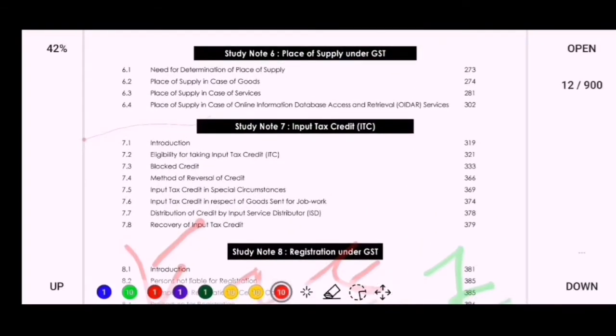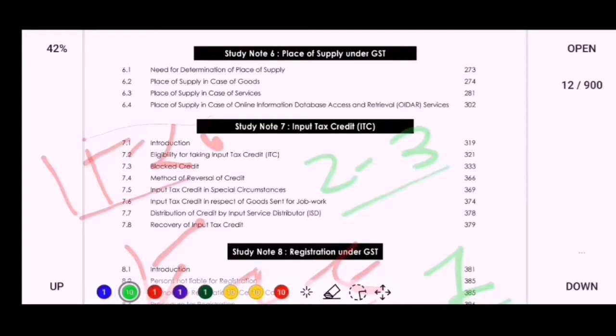Our second important topic is input tax credit. In every exam approx 15 to 20 marks it will cover, so you have to do this topic in second priority and you may complete this topic within 2 to 3 days. Properly you should do input tax credit because usually 2 to 3 sums in exam will be there, so you have to do this topic in second priority.